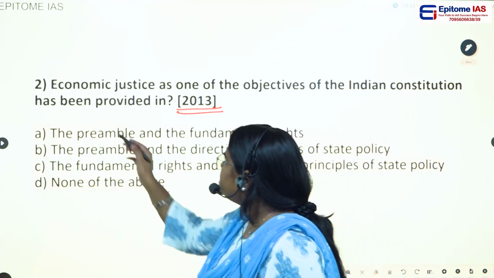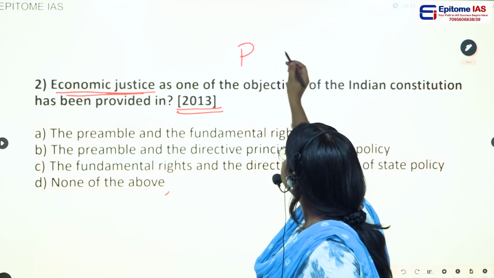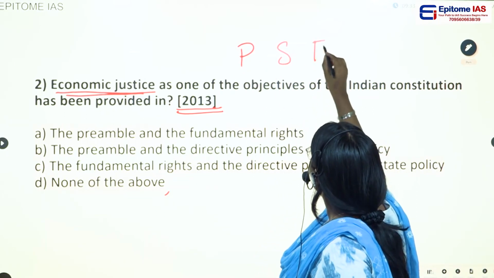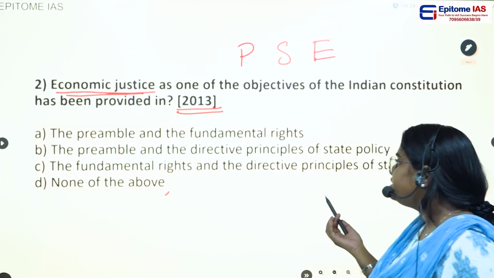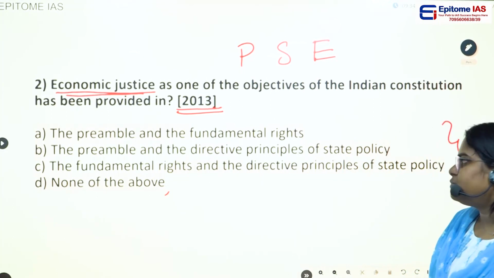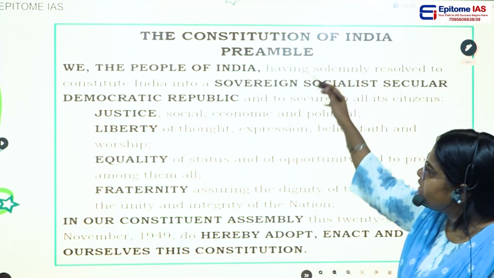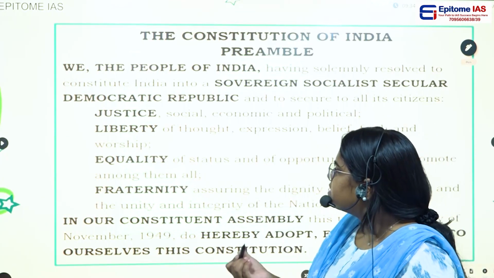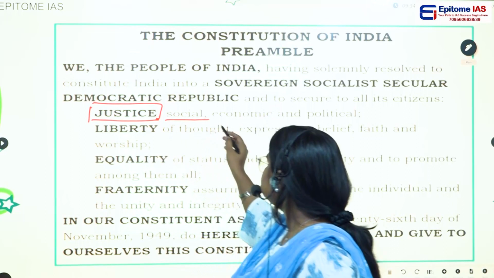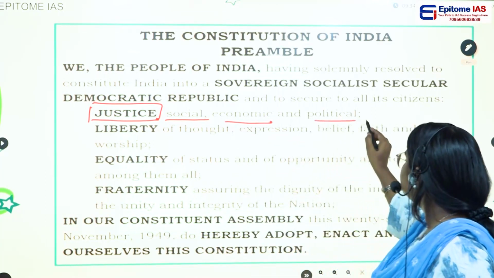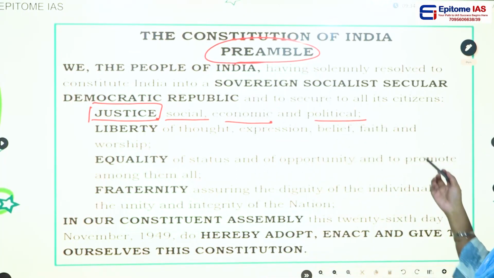So they are asking about the economic justice. We have 3 types of justice: the political justice, the social justice and the economic justice. What they are asking is, this economic justice is mentioned in or provided in which part of the constitution? So before answering this question, let us have a look at the preamble. This is the preamble of our constitution and they are asking about the justice part. If you see here, in the justice, we have social justice, economic justice and political justice, which is provided in the preamble of the constitution. So one option would be the preamble.